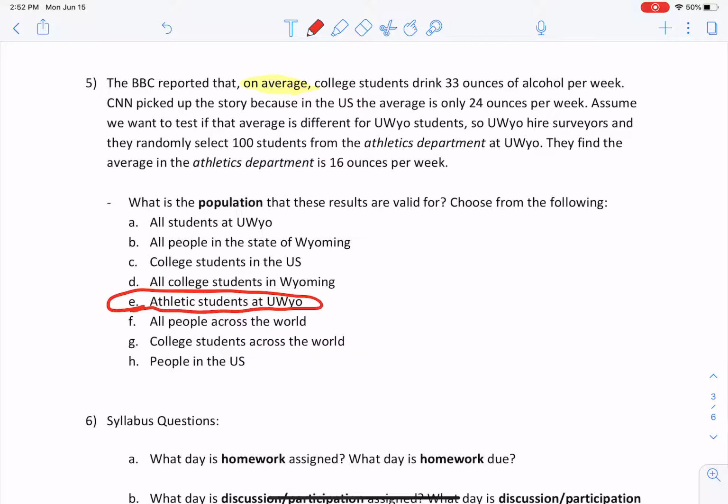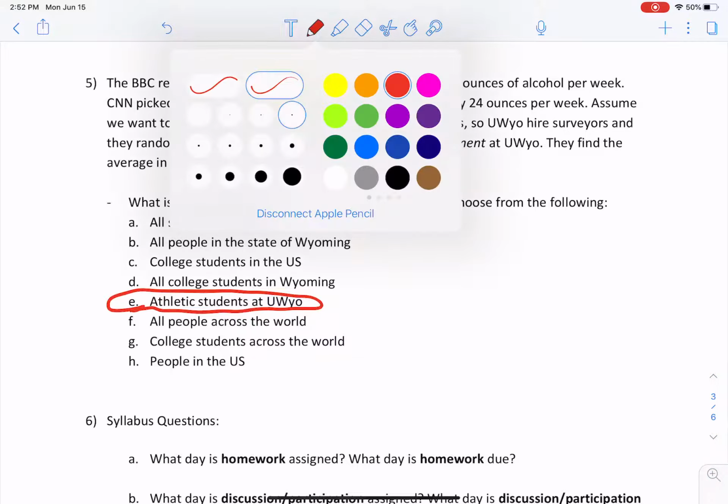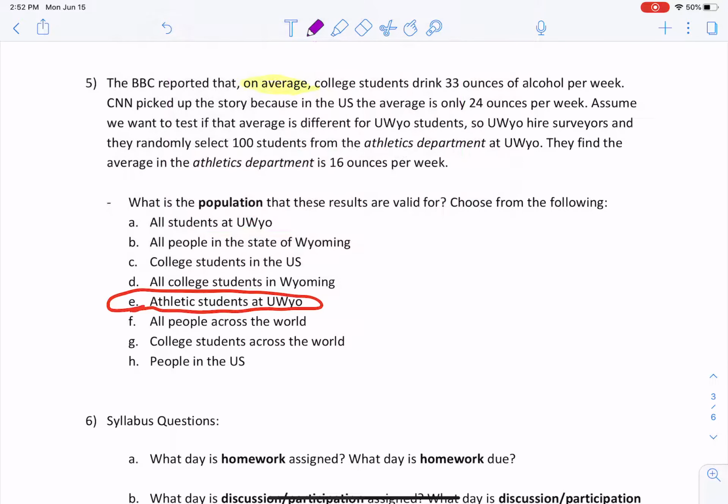But let's look at the other options here and get an idea of other correct answers. So we can maybe stretch and say all students at the University of Wyoming.